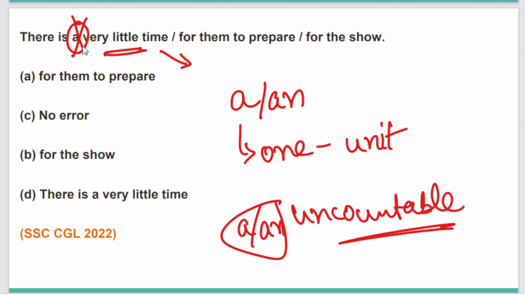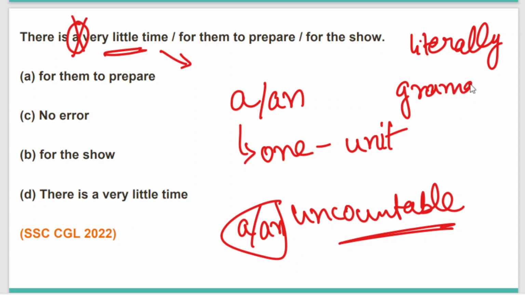But whenever you are solving any question, you have to be both literally and also, much more important, grammatically correct. Unless and until you are making your sentence correct from both these aspects, your sentence cannot be declared as a correct one.